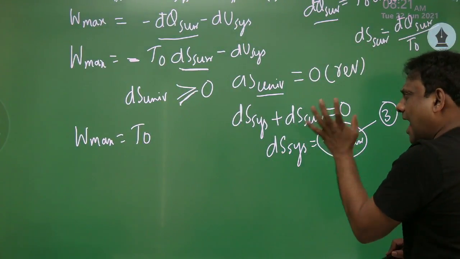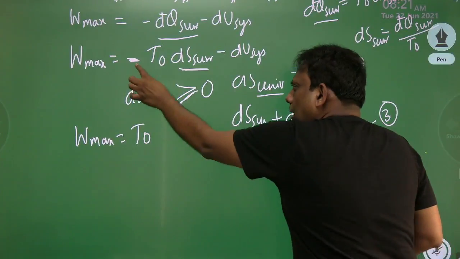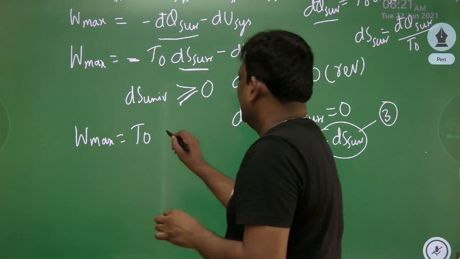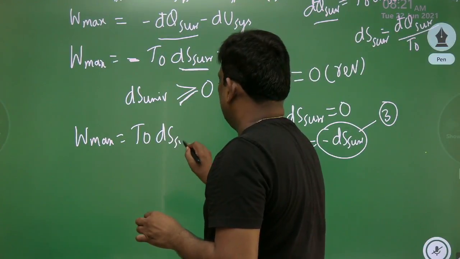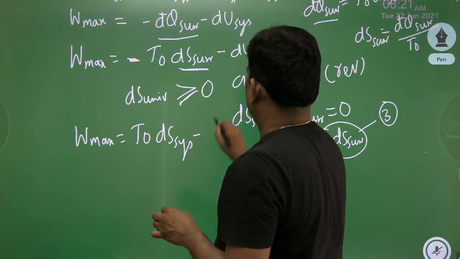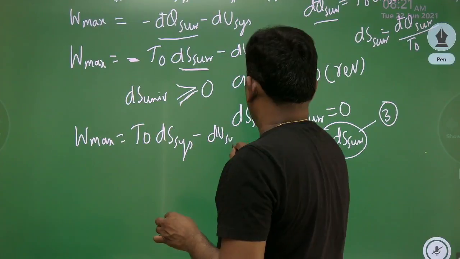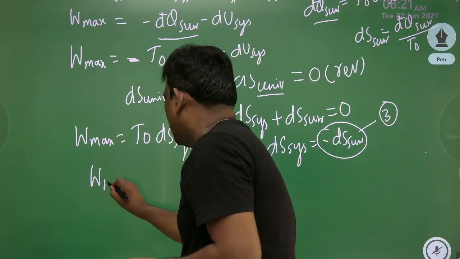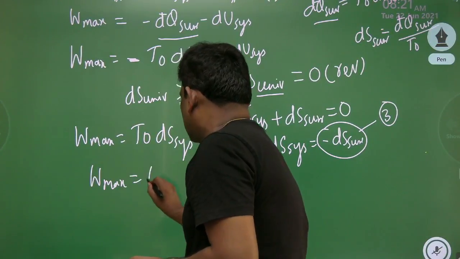Ds of system. I'll just substitute T naught, minus ds surroundings as ds system. So therefore, it is ds system, so minus du of system. Wonderful, my dear students. No problem at all. So if you want maximum work, wonderful. So I will write this as T naught.